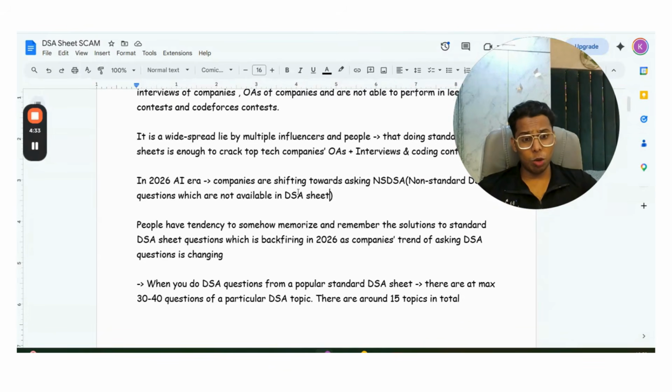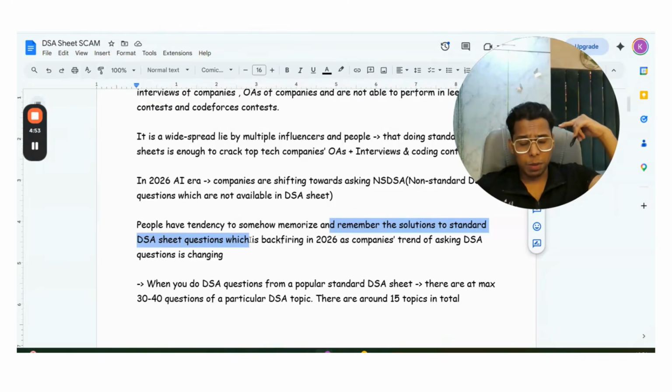People have a tendency to somehow memorize and remember the solutions to standard DSA sheet questions, which is backfiring in 2026 as the companies' trend of asking DSA questions is changing. When you do standard DSA sheets, all the standard DSA sheets have 99% the same questions. So at the back of the mind, people start memorizing those popular questions like NeetCode list, Blind 75, and many more, because they are hoping that the exact same question will come in the interview, but that's not happening anymore.